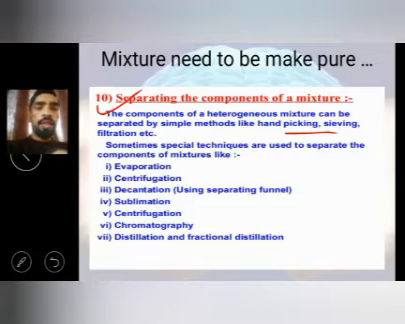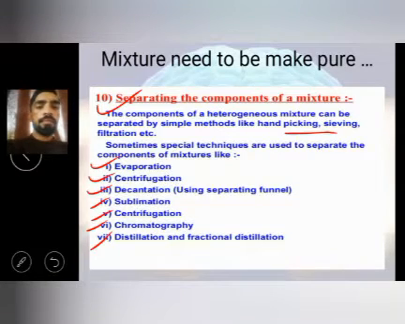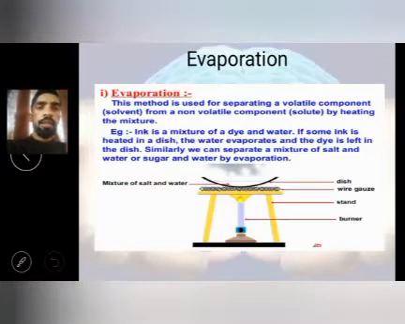Okay, there are basic techniques, seven or eight techniques given in this particular book in your class: evaporation, centrifugation, decantation, sublimation, chromatography, and distillation. Centrifugation is listed two times. Then distillation and fractional distillation. We will study them one by one. First is evaporation.